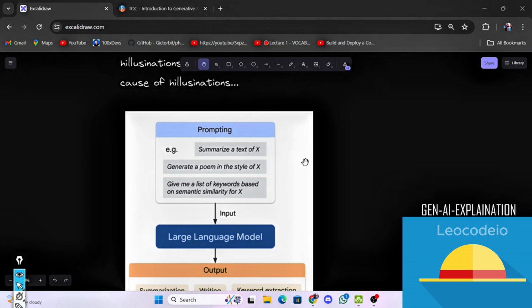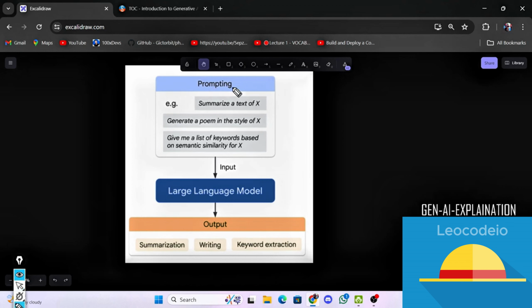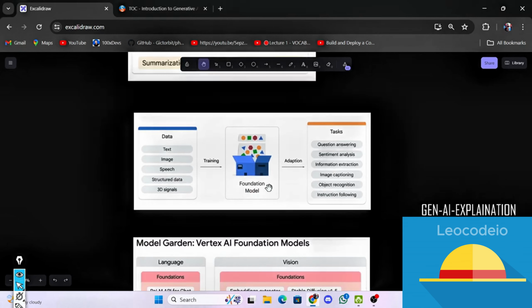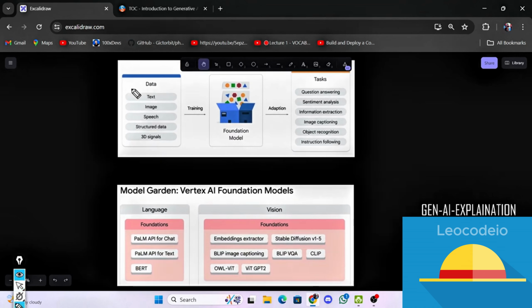Next, they have discussed what prompting is. We will be performing prompts on the model so that it can give the correct output, right? That's called prompting. Next, for generative AI, the data can be of any type, it will be trained and we will form a foundation model. The foundation model is the thing which is used to generate the content, right? You can see the applications like question answering, sentiment analysis, image captioning, instruction following, etc. So you can understand from this.